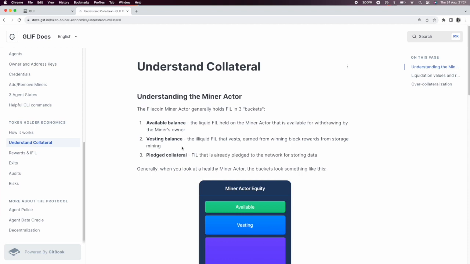The second bucket is a miner actor's vesting balance. Say a miner actor earns 10 FIL in block rewards, 25% of that goes immediately to the available balance, but 75% of that vests over 180 days, which means they can't access it immediately, it gets drip fed to them. So that miner is unable to use that FIL until it's released. The last bucket is pledge collateral. This is the Filecoin that's actually being used by the storage provider as a security deposit to secure data, and it's how Filecoin's proof of storage consensus mechanism works.